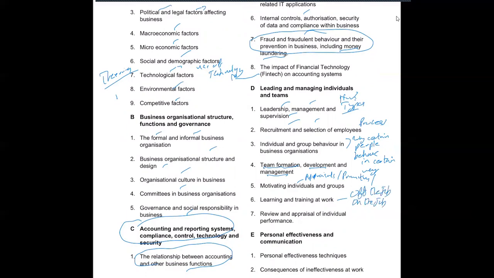We will learn about them in detail. Then how review and appraisal of individual performance is done.